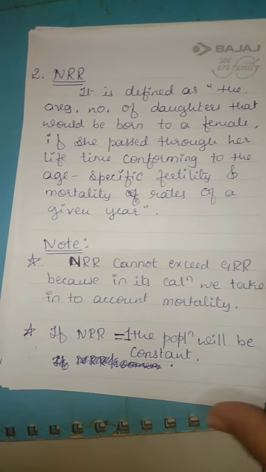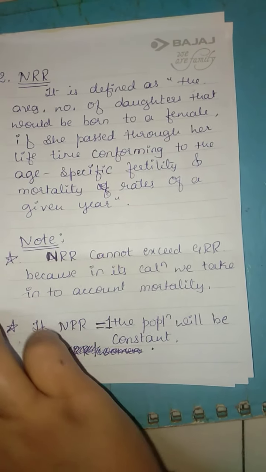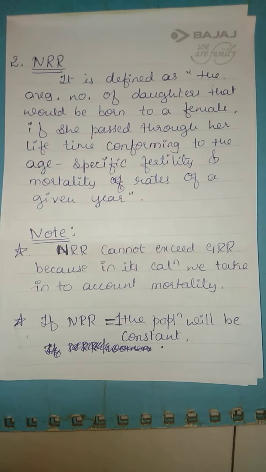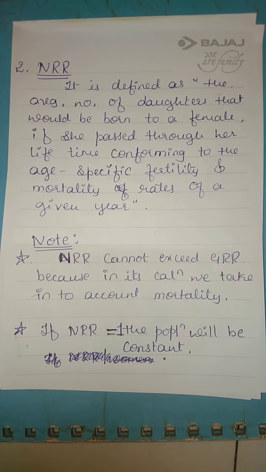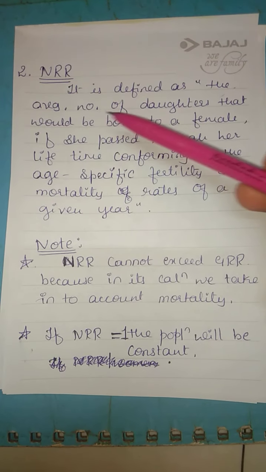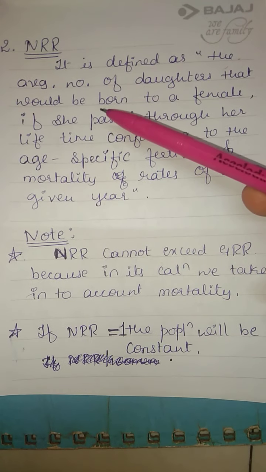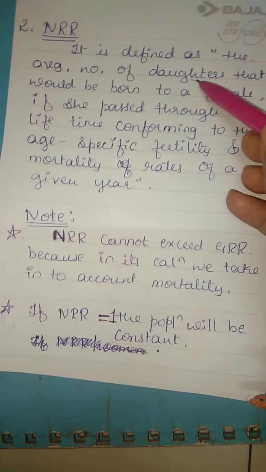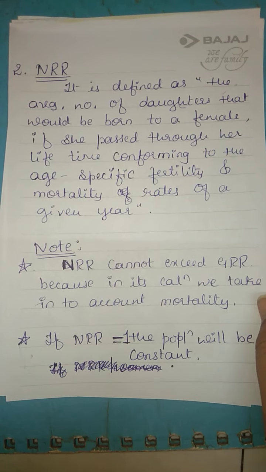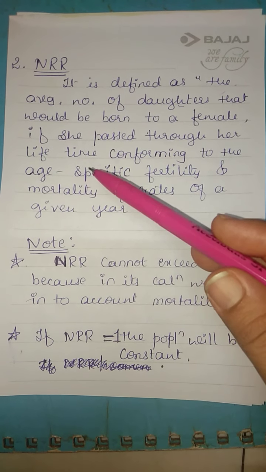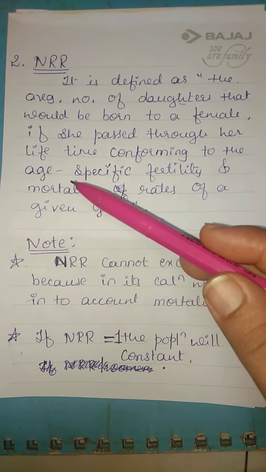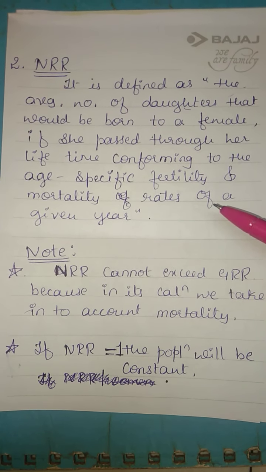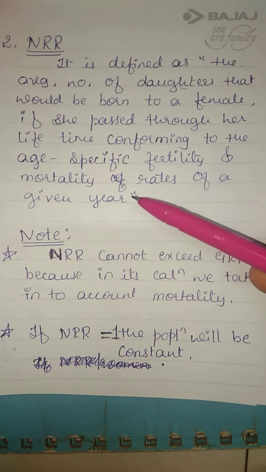Next is NRR. Here we consider survival rates. See the definition here. The average number of daughters that would be born to a female, if she passes through her lifetime conforming to the age specific fertility and mortality rates of given years.